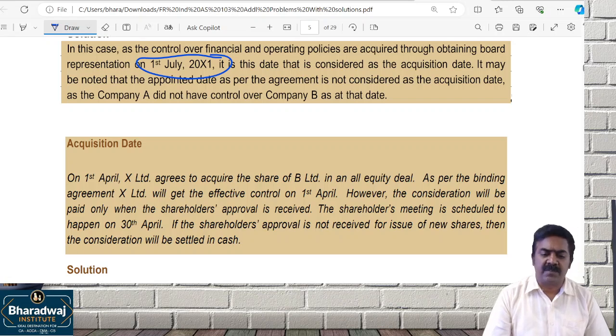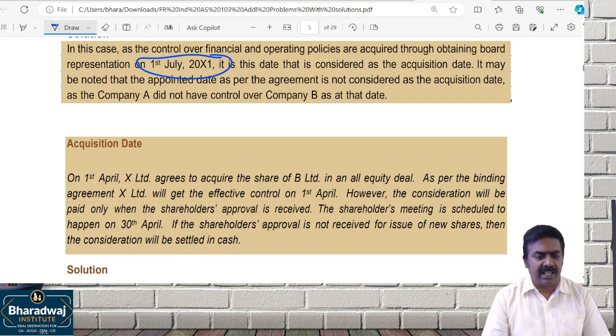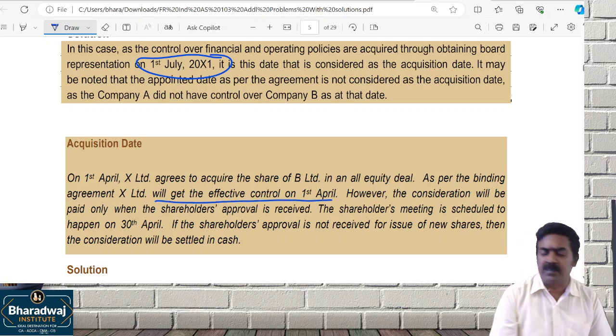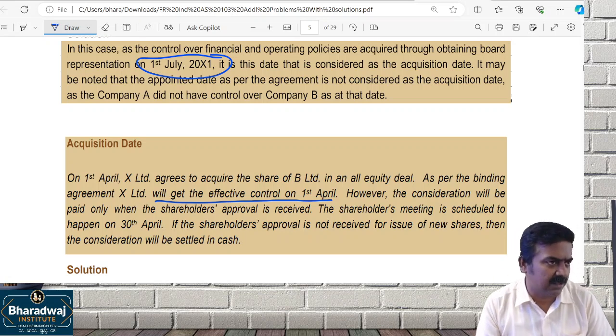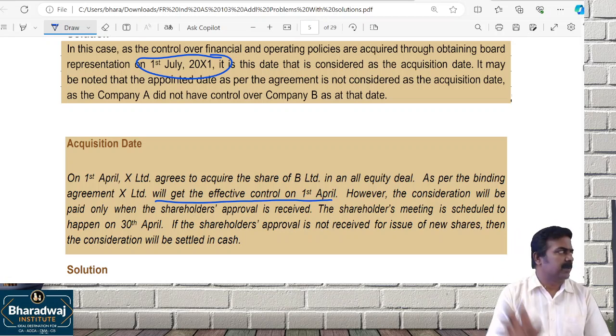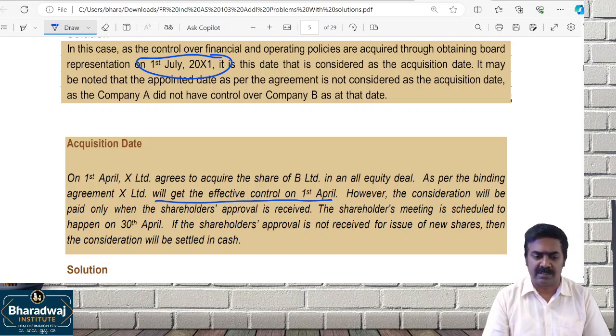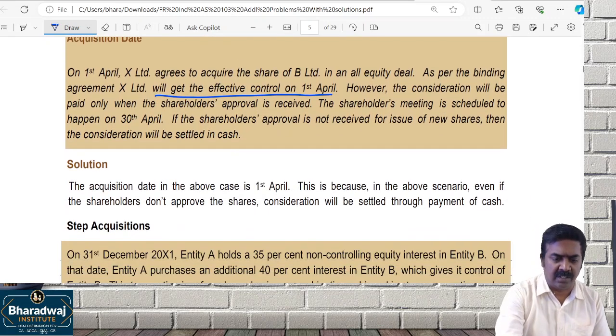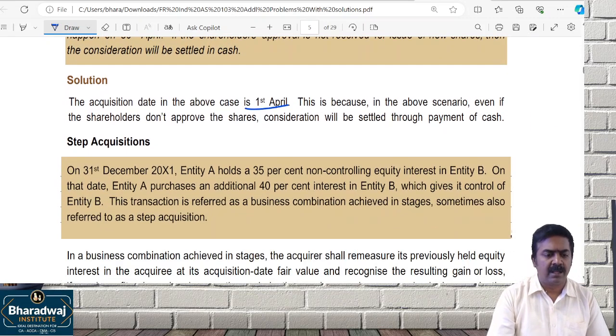We acquired the business with effect from 1st April. As per the binding agreement, we'll have effective control from which date? 1st April. Consideration will be paid later on. Date of payment of consideration doesn't matter; the date of effective control is what matters. So here the acquisition date will be 1st April.